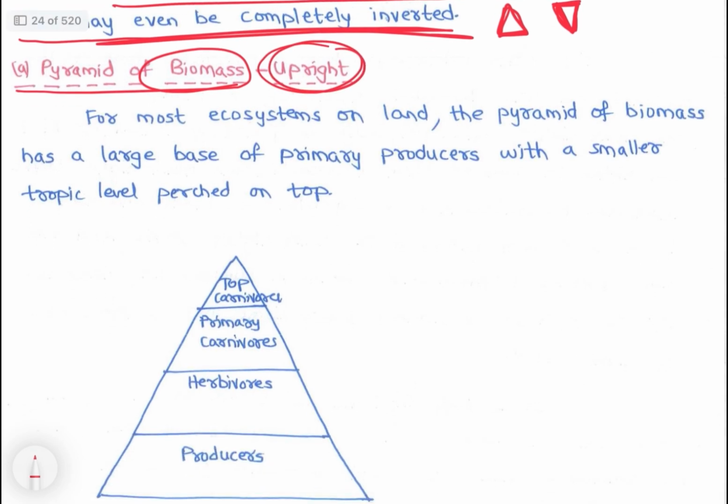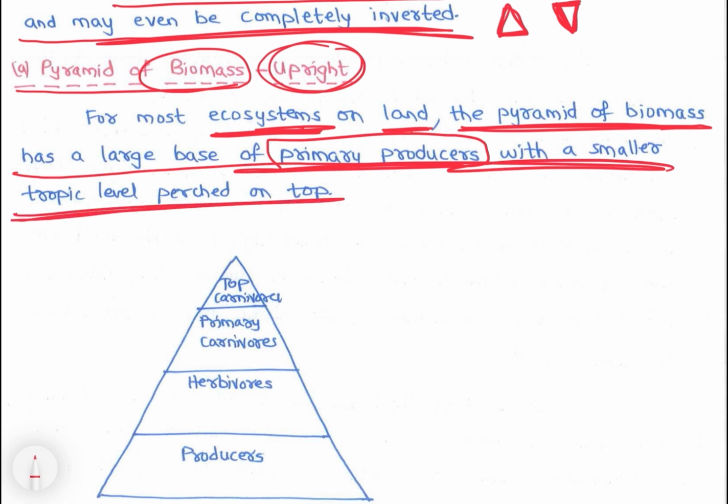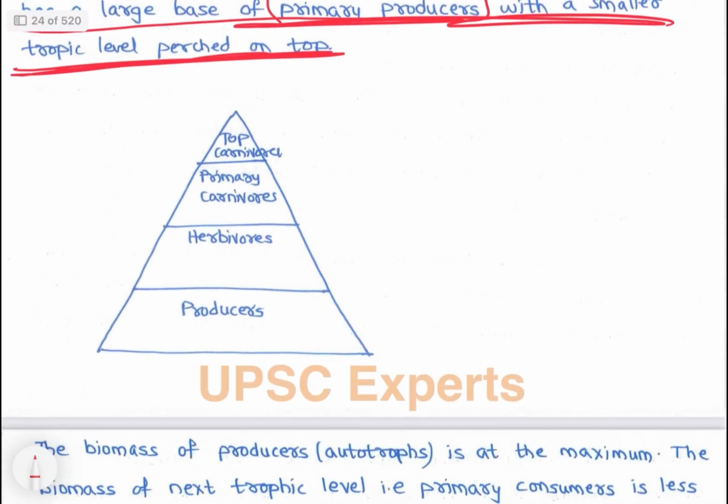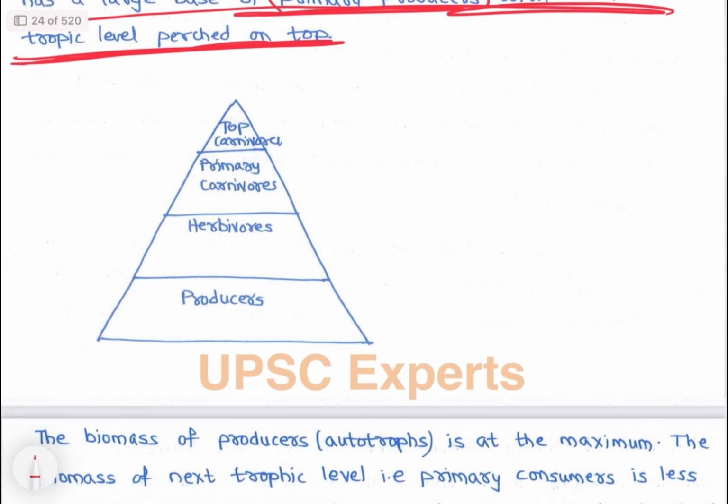For most ecosystems on land, the pyramid of biomass has a large base of primary producers with a smaller trophic level perched on top. See the example: producers on land are, say, grass or plants. Herbivores, say rabbit. You can note this down.